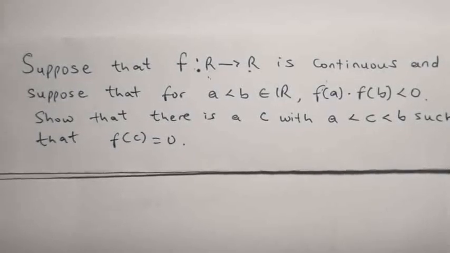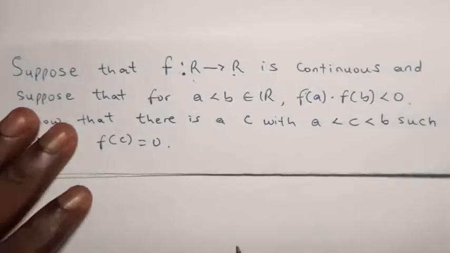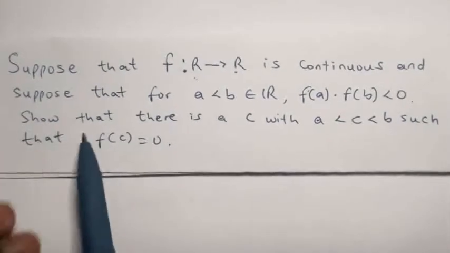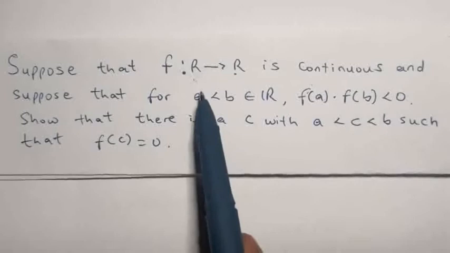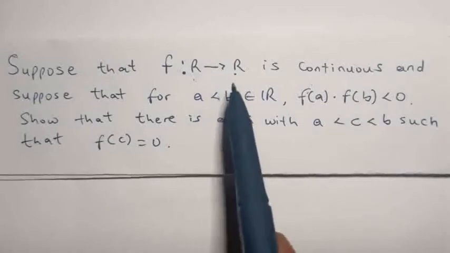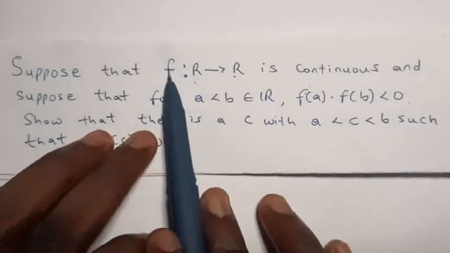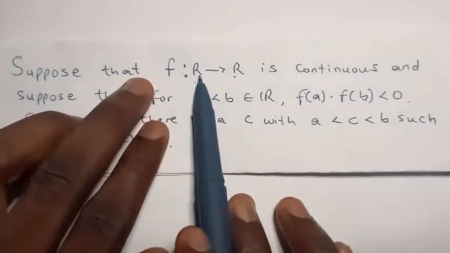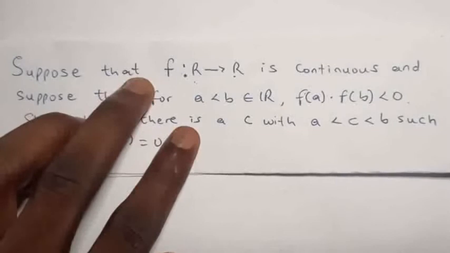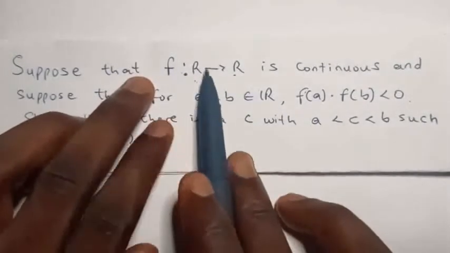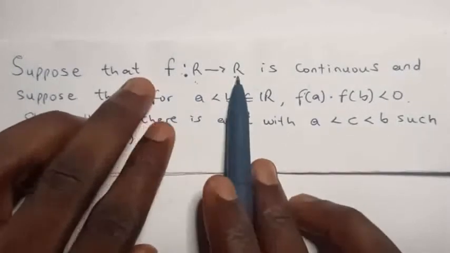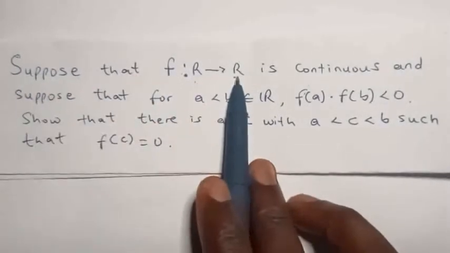Hello. So here's the problem I want to talk about. Now, what does the problem say? It says that suppose that f is a function of real numbers and it's also a real valued function. What does this imply? It implies that f has its inputs from the set of real numbers like 2, 1 over 3, 4 over 5, 6, and the likes. And whenever it's acted upon, the result is also a real number.